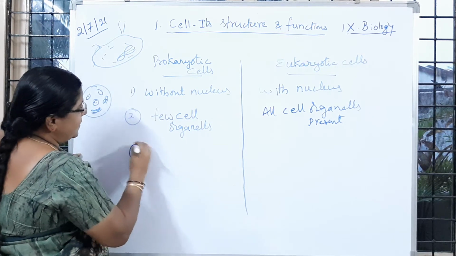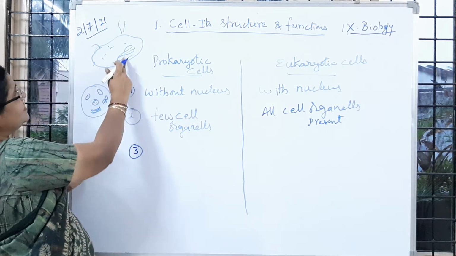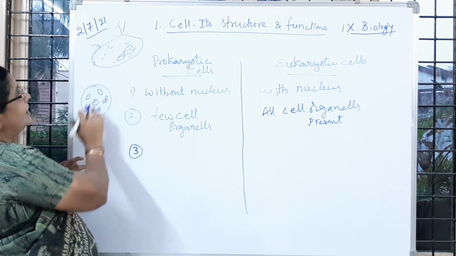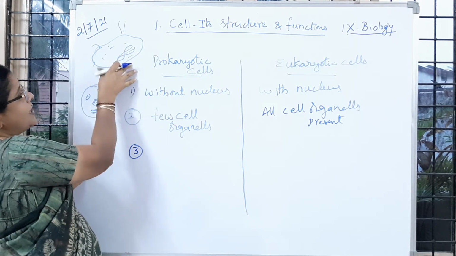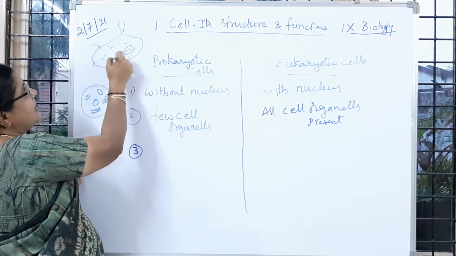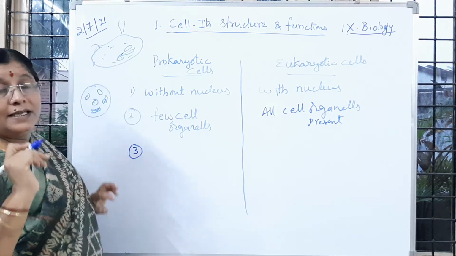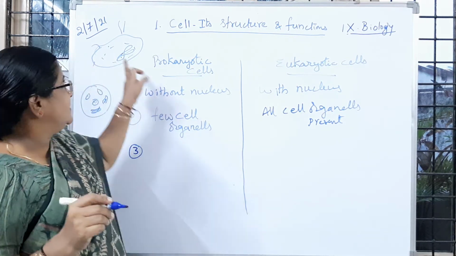Then the third point: what is the other difference here? In a prokaryotic cell, the genetic material is present in the cytoplasm.